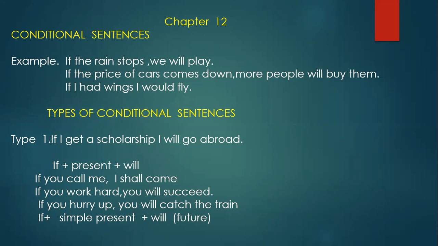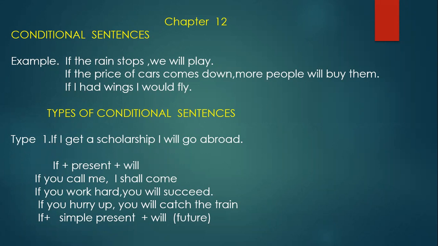Okay, present continuous, present perfect, and present perfect continuous. All these tenses can be used. Now see some examples. If you call me, I shall come. So sometimes you may ask, why "I shall"? We can use will or shall. Shall is not certain; when we use will, that shows certainty. So, if you call me, I shall come.